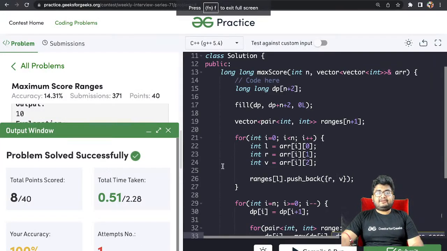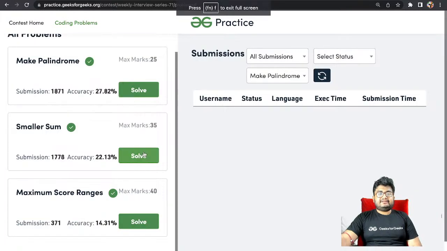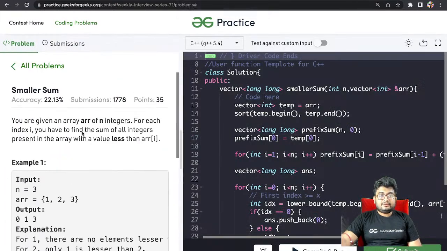The question was pretty clear, right? The question just asks you to find the sum of the elements that are less than ARR of I. Just simple, no need to think much. Sum of elements less than ARR of I. So if the array is sorted, what are the elements less than ARR of I on the left hand side? That's all you have to do. Cool.